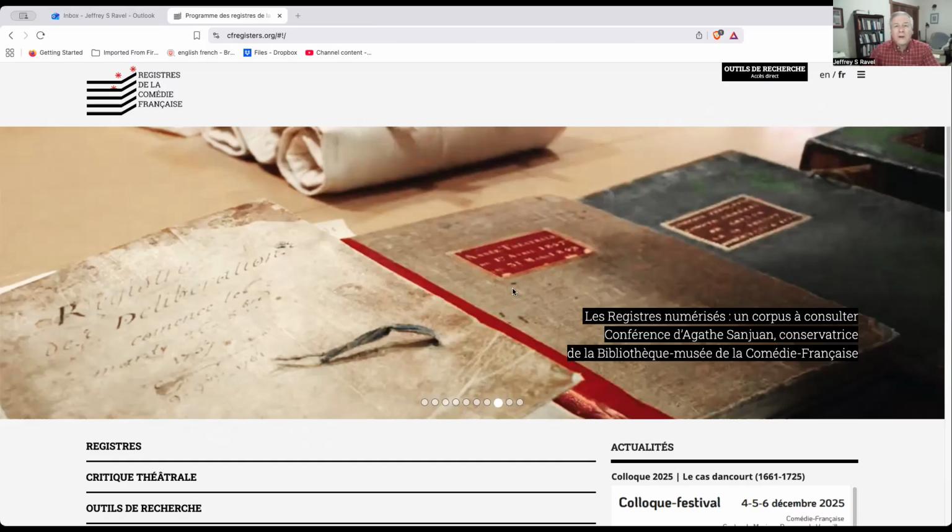So you are now looking at the landing page for the Comédie Française Registers website. And what I'd like to do is demonstrate how one can use this project, in this case, to learn more about a play by Voltaire, Mahomet, which premiered in 1742. I'm going to demonstrate two tools that the website offers to users interested in this question.